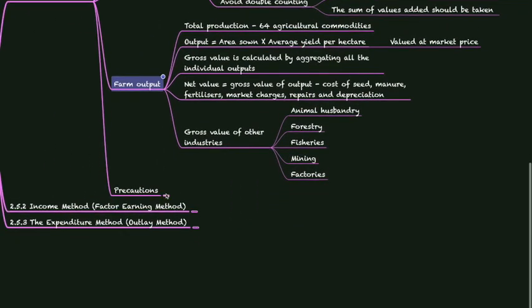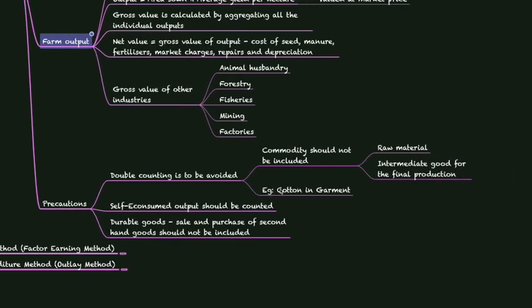Next, there are some precautions that need to be taken when using the product method. Double counting is to be avoided. A commodity should not be included if it is a raw material used in manufacturing, as it can be an intermediate good for final production. For example, for cotton that is used in garments, we have to add only the final value of all the processes. We should not add the value of cotton in each of the individual processes in the manufacturing of a garment product.